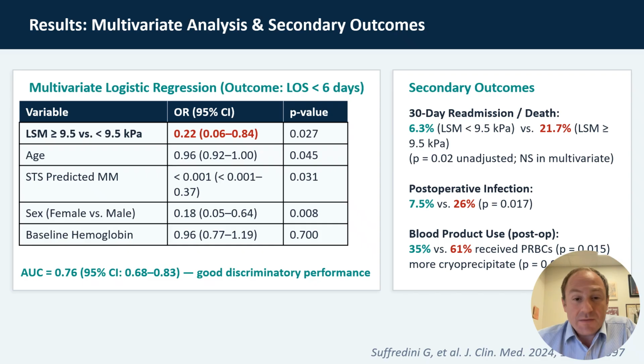Other significant differences that were unadjusted were postoperative infection and blood product utilization, where with postoperative infection, over 25% in the elevated liver stiffness group as compared to 7.5% in the low to moderate stiffness, and blood product utilization 61% in the elevated stiffness and only 35% in the low stiffness groups.